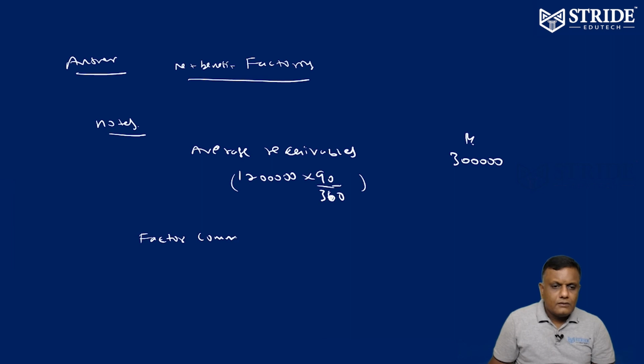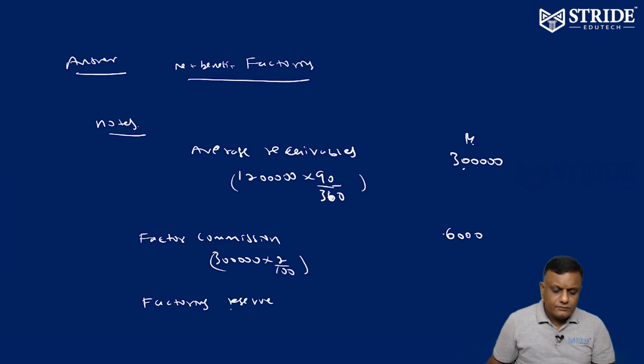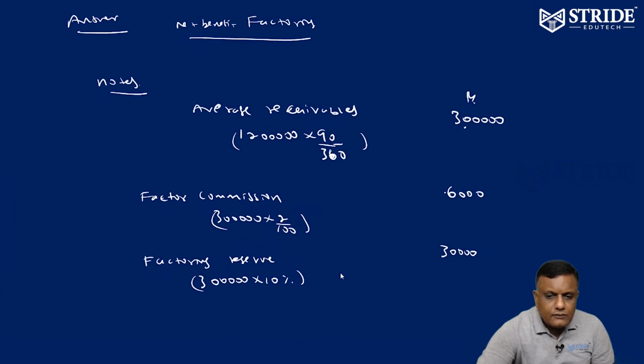Number 2 is factor commission. Factor commission is equivalent to 3 lakhs into 2% commission for the 90 days period, which is 6,000. Number 3, factoring reserve, is equivalent to 3 lakh into 10% reserve to be maintained by the factor, which is 30,000.